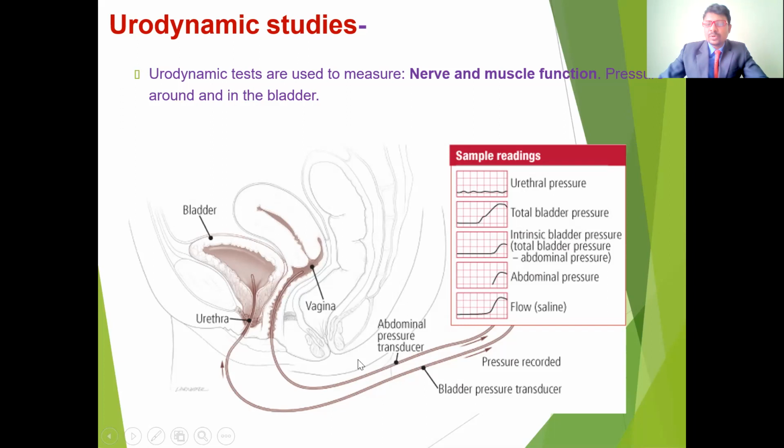These tests are done as special investigation procedures under the urologist. The special investigation is to rule out the pressure in the urethra, as well as in the bladder and the abdomen. So these give clear information about any obstruction, or maybe a residual flow, or any difficulty or pressure inside the bladder. So this explains the urodynamic studies.